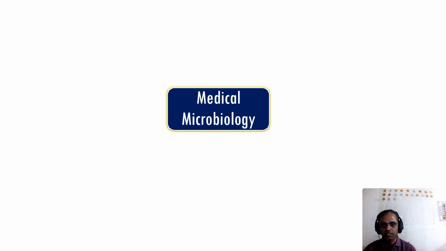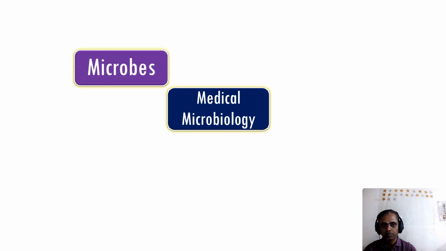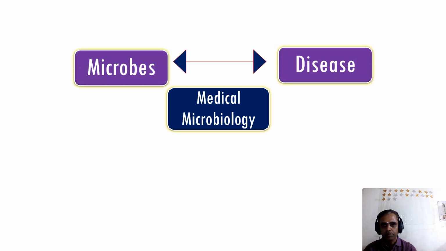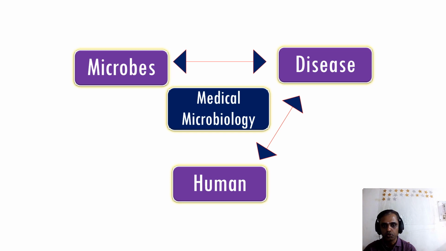Now there are so many branches of microbiology, but we are concentrating only on medical microbiology. So these are microbes that produce disease. If microbes produce disease, there must be some cause, which we'll see later. If a microbe has produced the disease, it should fulfill some theory, which we call the Koch postulate.